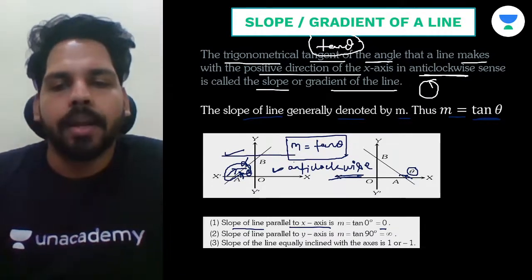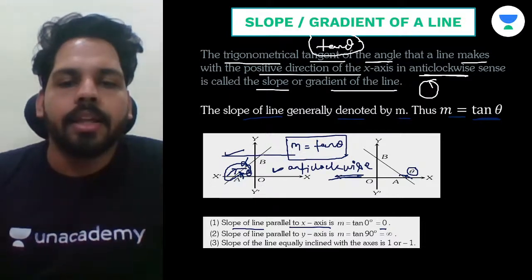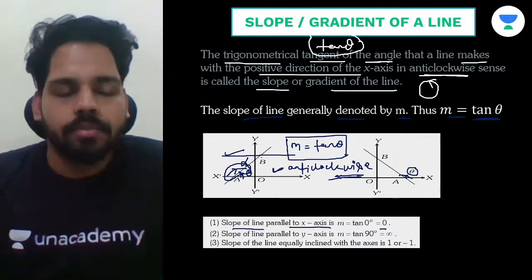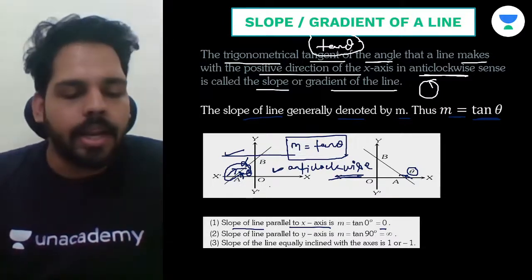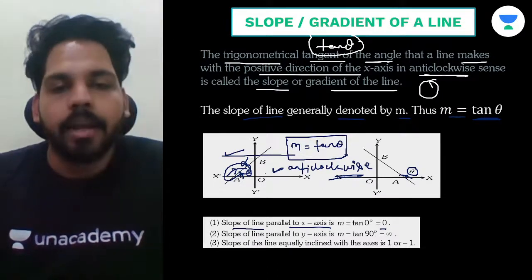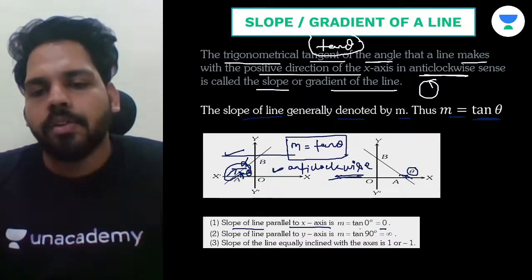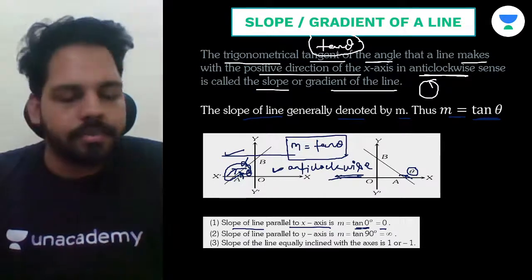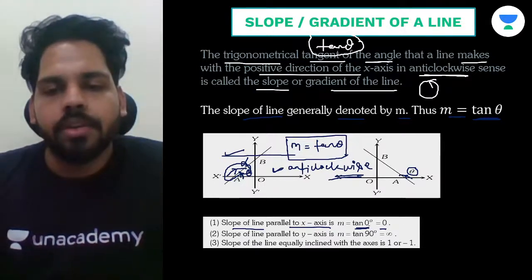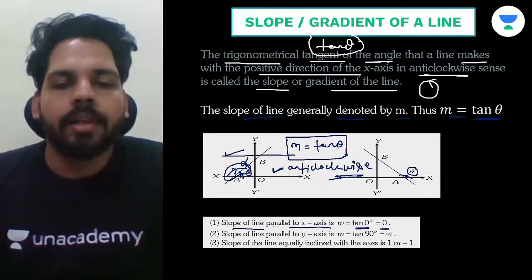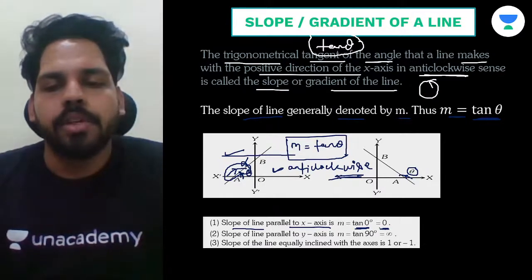If we are drawing any line parallel to the x-axis, then definitely this will make an angle of 0 with the x-axis. This will never make an angle with the x-axis in the anti-clockwise direction, so the angle will be 0. And we know m is equal to tan theta, which is the slope. So theta will be 0, and tan 0 will be equal to 0. That's why we can say the slope of a line parallel to the x-axis is equal to 0 only.